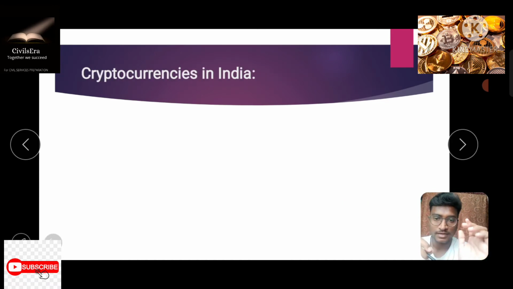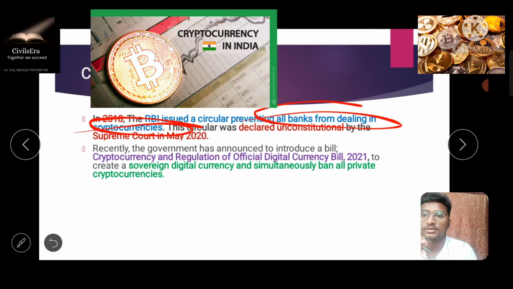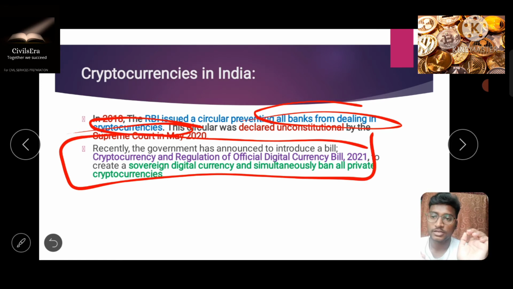So let's move forward and understand the relation of cryptocurrencies with India. What is the government's approach towards cryptocurrencies? First, you have to mention that in 2018, the RBI issued a circular preventing all banks from dealing in cryptocurrencies. In 2020, the Supreme Court quashed the above rules and declared them unconstitutional. You can also mention that the government has brought a new bill called the Cryptocurrency and Regulation of Official Digital Currency Bill of 2021, which is soon going to become an act. It provides that the government will create a sovereign digital currency, and simultaneously it will ban all private cryptocurrencies.